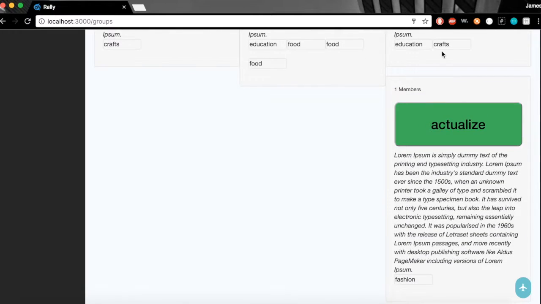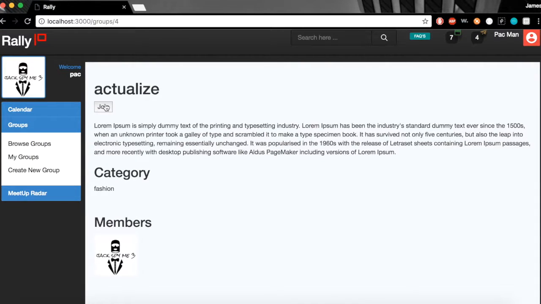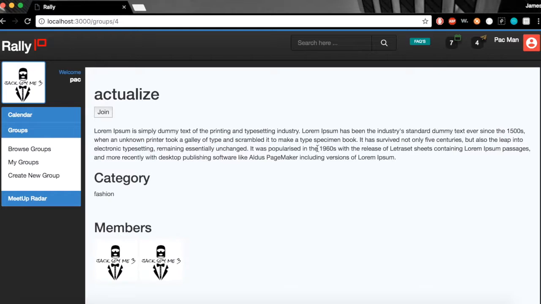Let's say I wanted to join Actualize, which is my coding bootcamp. I can see the existing members. At this point, there's only one other member here, and the category. Obviously, it's not actually a fashion group, but we can join it, and there I am. That's just the default profile picture for anyone who doesn't have a profile picture. So I'm part of that group now.